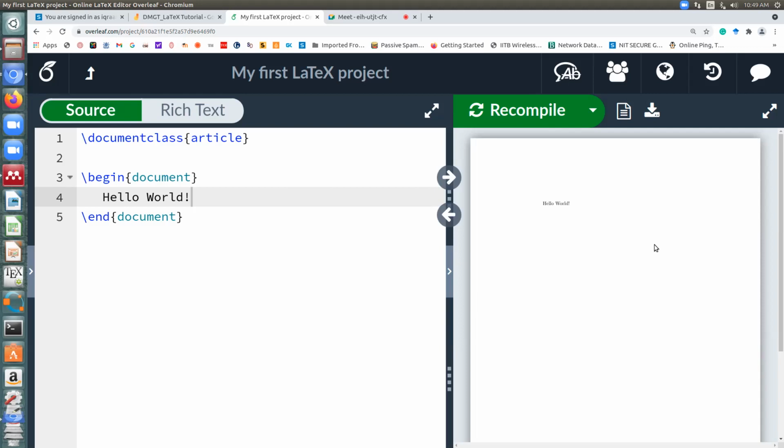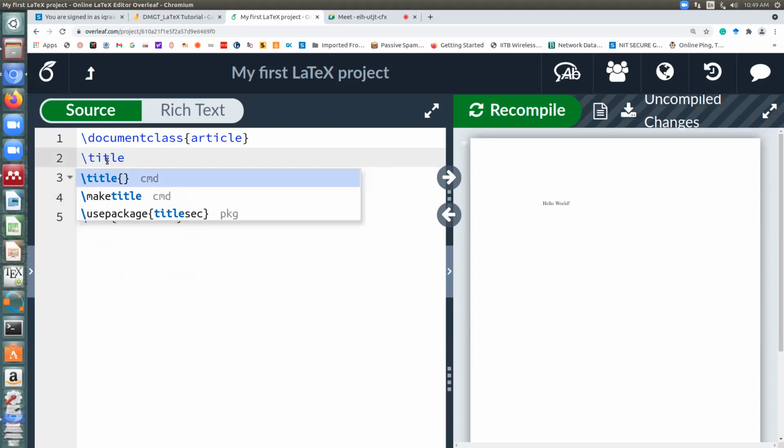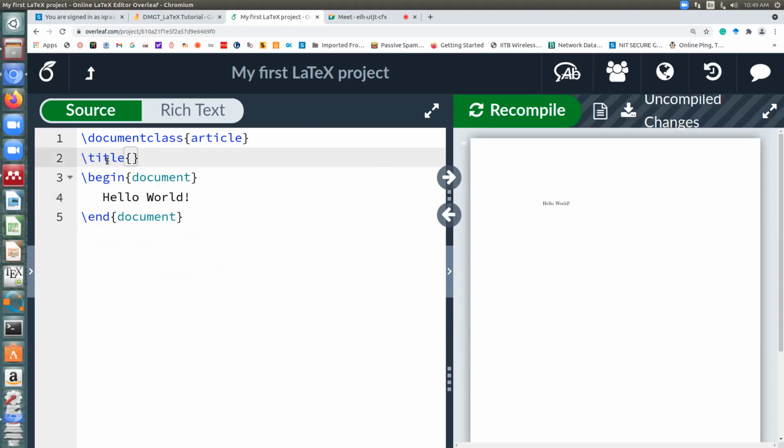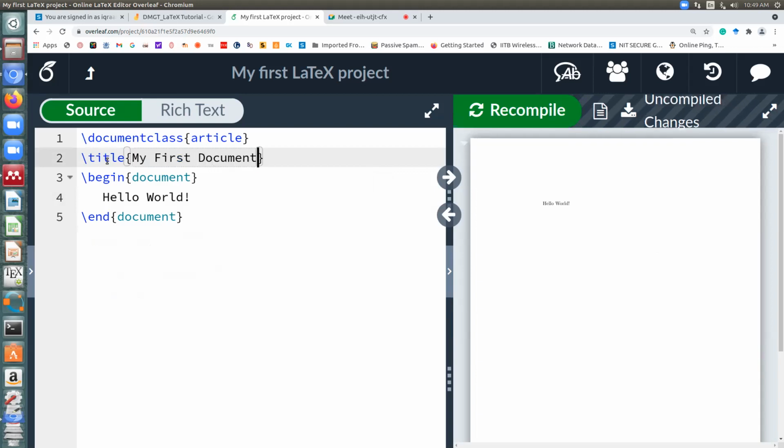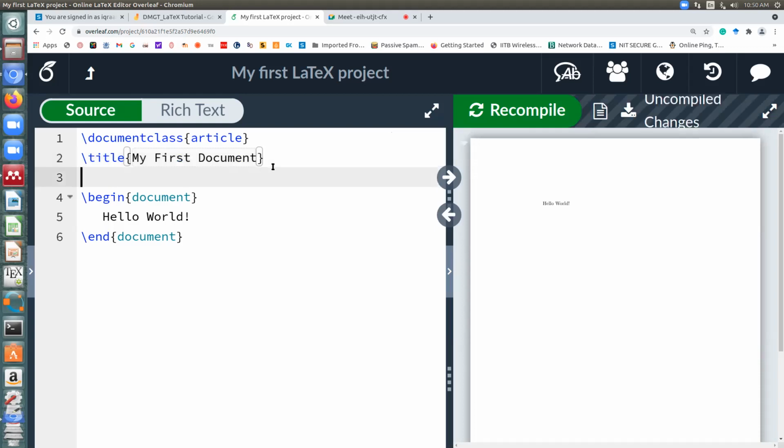Okay, excellent. Now let me add some more things, like how do you add the title of the document, author and date. For adding the title, you just write the command title and then write the title of the document. Suppose I write my first document. So backslash title, and then in curly braces write whatever title you want for your document.